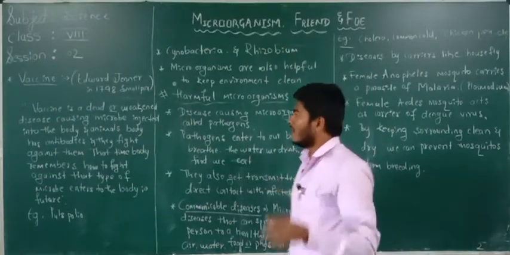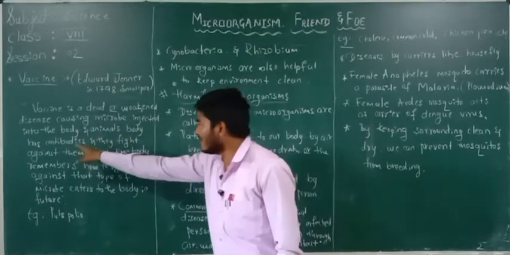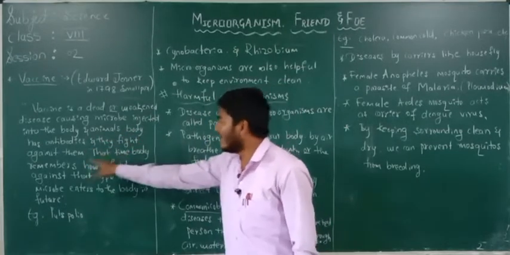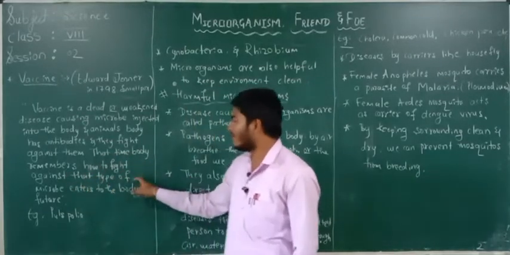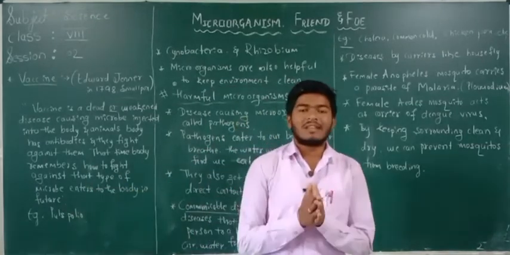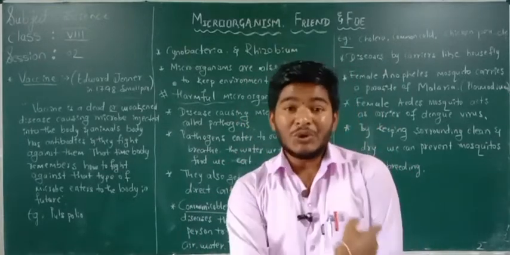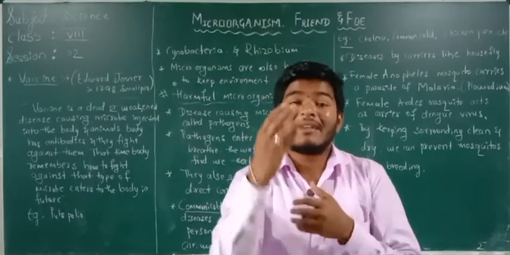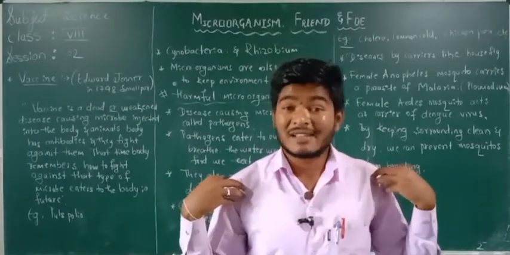Once again, if you remember, a vaccine is a dead or weakened disease-causing microbe injected into the body, and the body has antibodies. They fight against them. At that time the body remembers how to fight that type of microbe if it enters the body in future. Have you understood? So in the vaccination process we inject a disease-causing microbe into our body, but the condition is that the microbe will be dead or weakened.